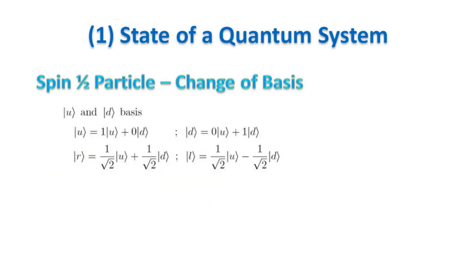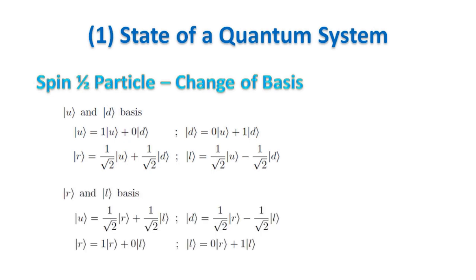For example, if you change the basis vectors, the coefficients of all other vectors will change accordingly. These are the representations of some vectors in the up and down basis. And these are the very same vectors representing the states in the right and left basis. You can change the basis of a vector by just projecting it on the vectors of the new orthonormal basis, using the scalar product. Try with the example I gave you. I will talk of the scalar product later on in the video. Change of basis is an important concept in quantum mechanics.